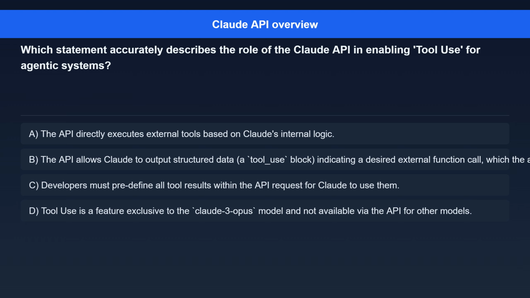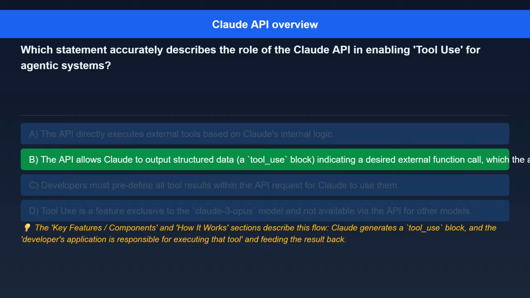Option B. The API allows Claude to output structured data, a tool_use block, indicating a desired external function call, which the application then executes. Option C. Developers must predefine all tool results within the API request for Claude to use them. Option D. Tool use is a feature exclusive to the Claude 3 Opus model and not available via the API for other models.